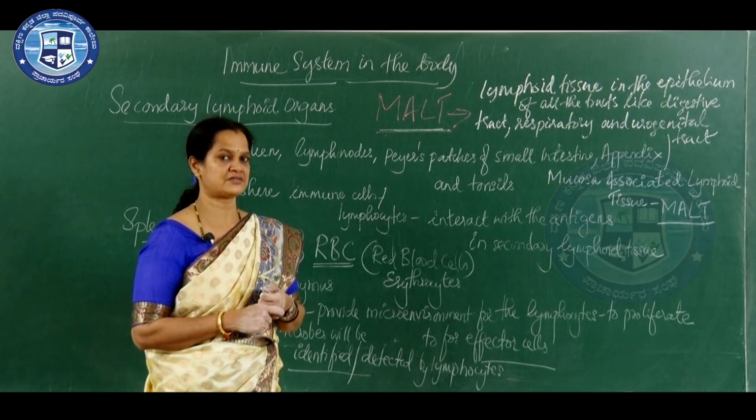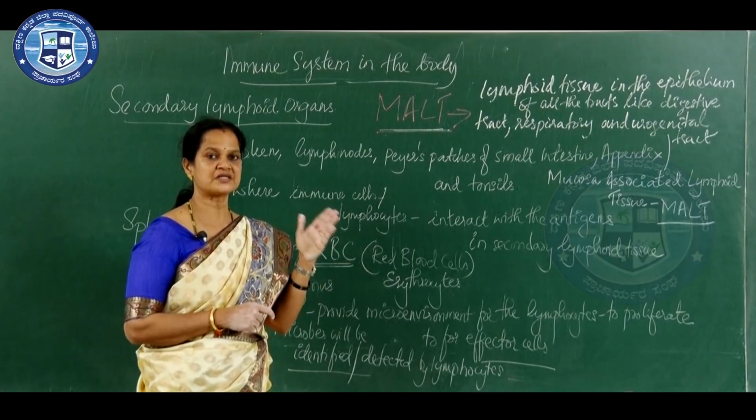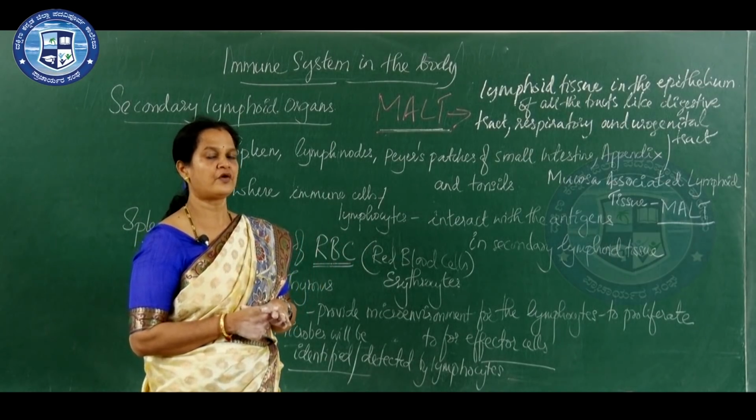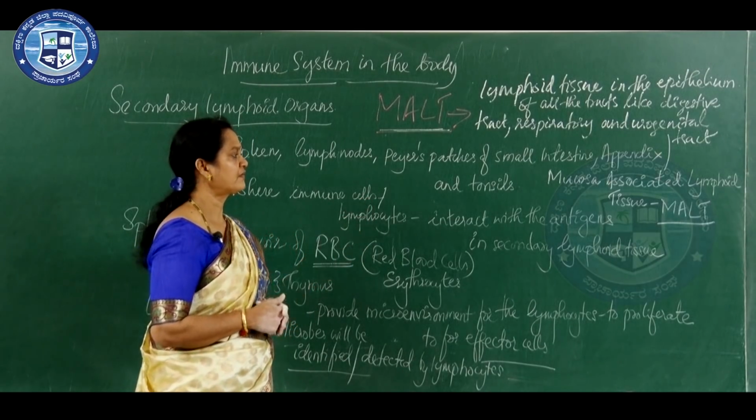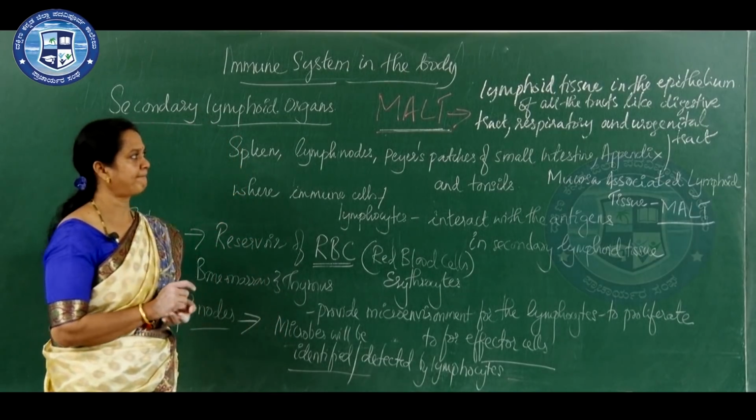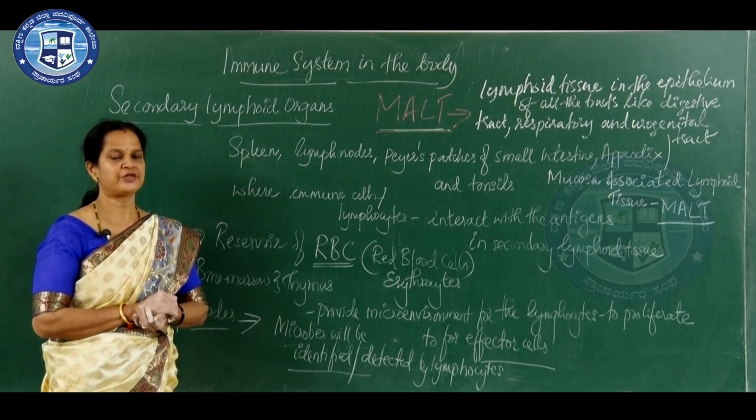Such a tissue is called mucosa associated lymphoid tissue. Okay. That is about the immunity topic.